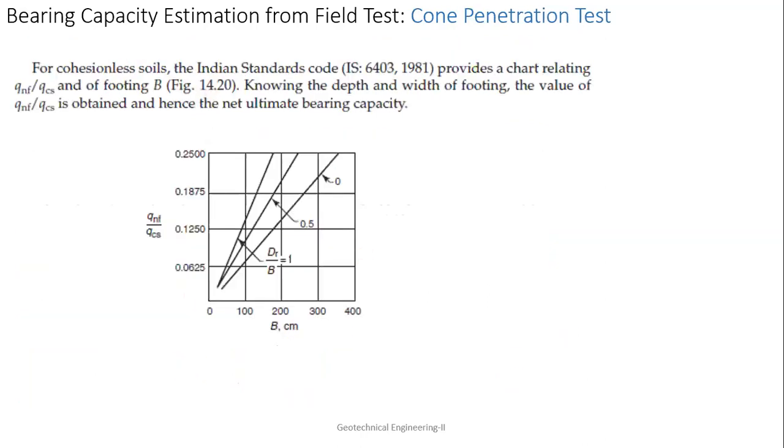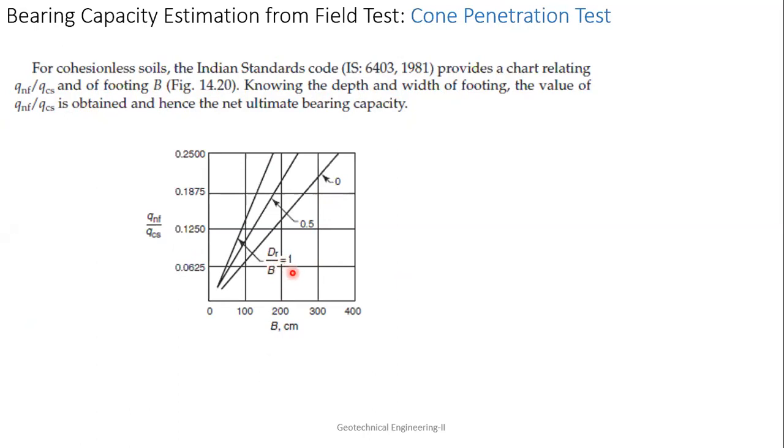Next, this is the case of the result from the cone penetration test in the Indian Standard Code. Okay, so in this case, IS 6403:1981 provides a chart relating qnf by qc. qnf is the net bearing capacity, and qc is the cone penetration resistance. Okay, and this is for a footing of width B. So from knowing the depth and width of the footing, the value of qnf by qc is obtained. Okay, if the value B is known, these are the different values.